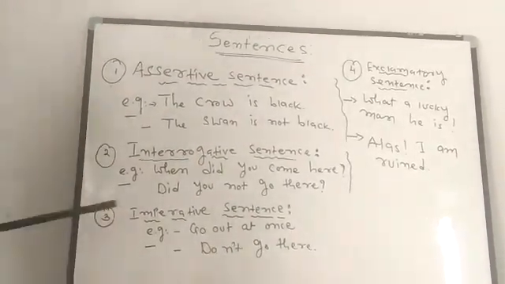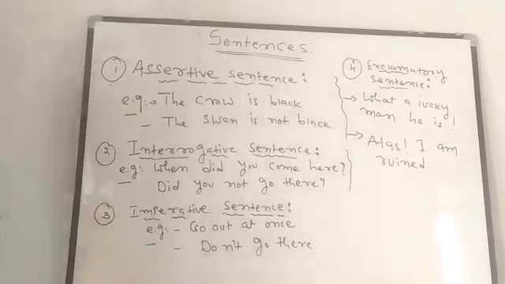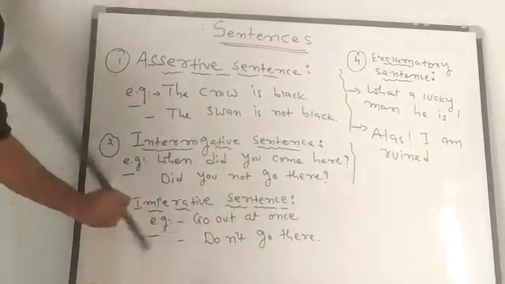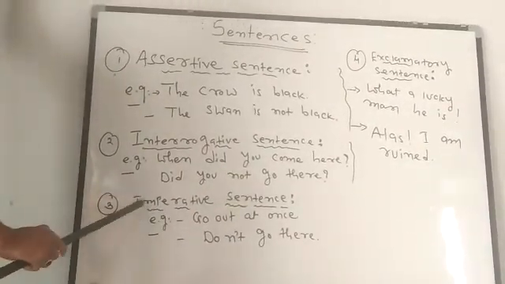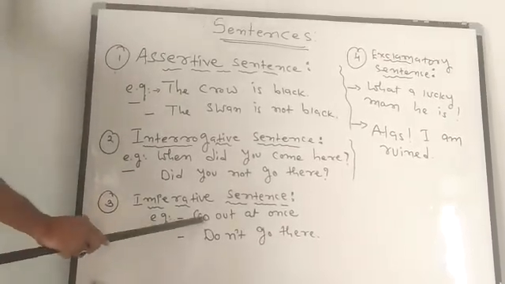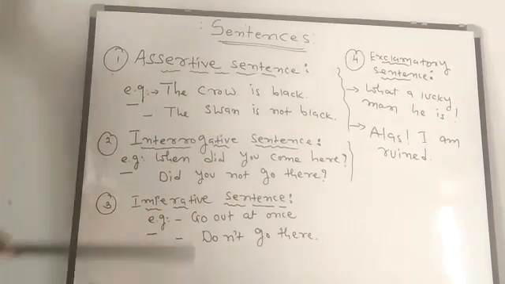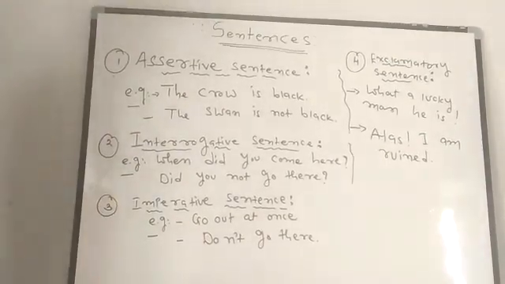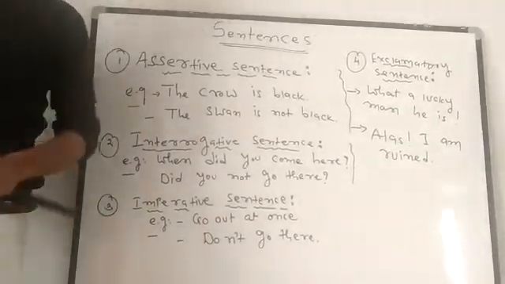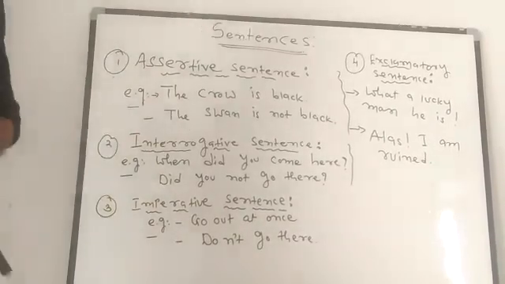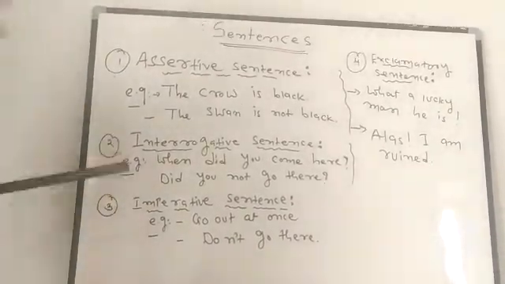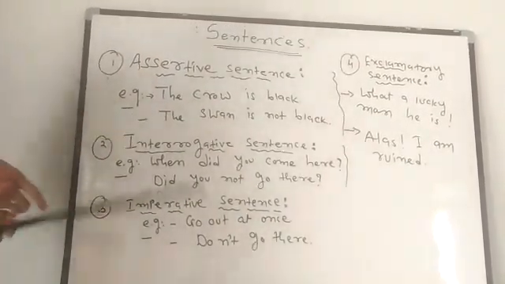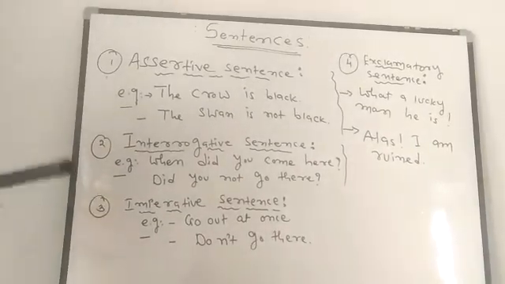The third sentence is imperative sentence. The main characteristic of imperative sentence is that the subject is not written. It starts with a verb and ends with an object. It includes order, command, request, instruction, proposal, suggestion. All these things can be expressed through imperative sentence. It may be affirmative or negative.